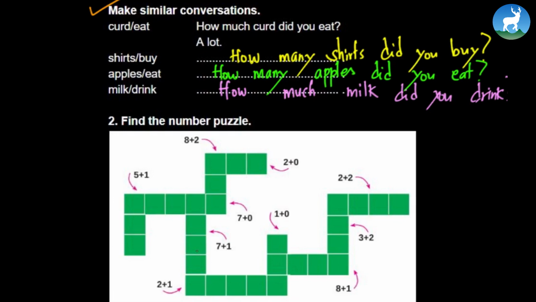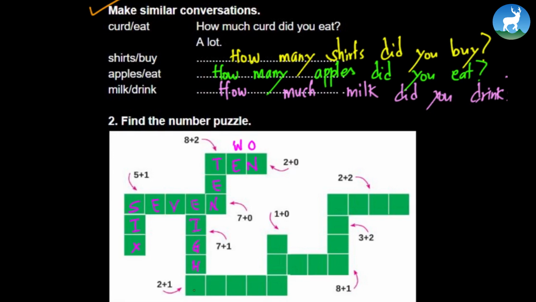All right, then let's go to this puzzle. We've got to write the numbers and try to solve the puzzle. Can you do this? 8 plus 2 equals 10. So you can simply write 10 here. 5 plus 1 equals 6. So you can simply write 6 there. 7 plus 0 equals 7. So you're going to write 7 there. 8 plus 2 equals 10. So you can write 10 again. So maybe you've got to write 2 here because 2 plus 0 is 2, right? So maybe you'll write 2 there, not 10.